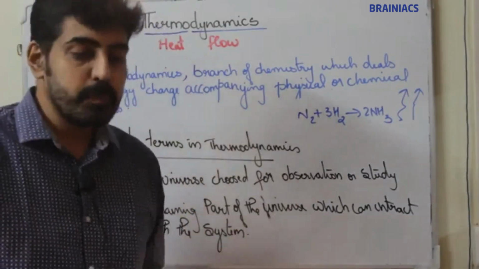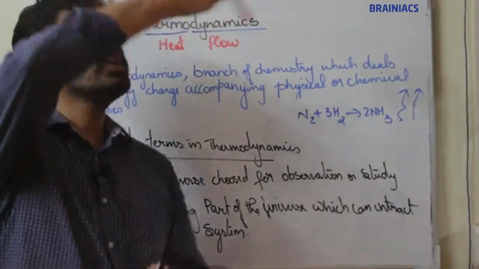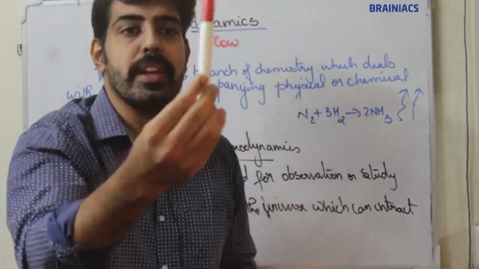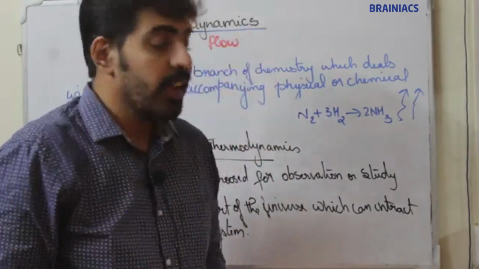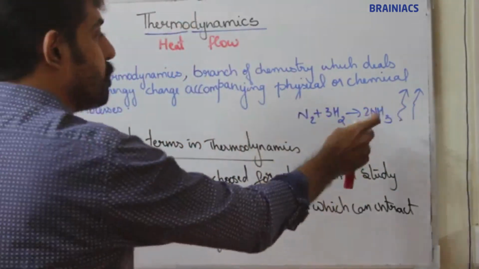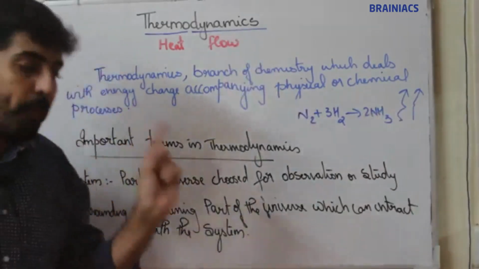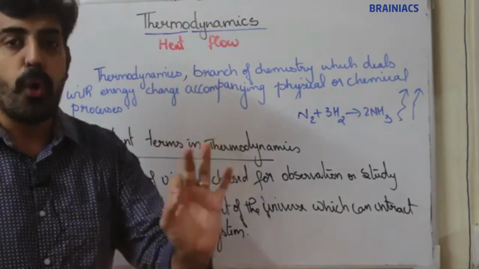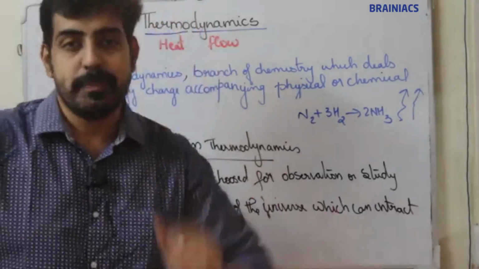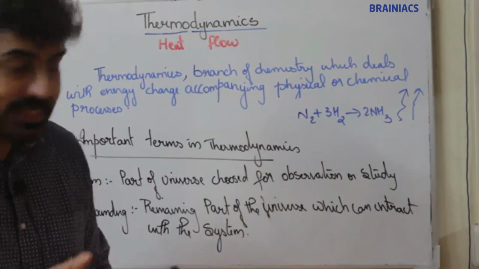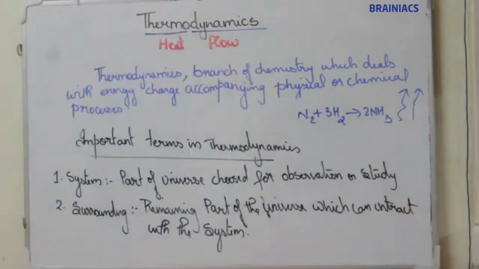For example, if I am going to study this pen, then this is my system. If I study this board, then this is my system. So system means the part of the universe chosen for observation or study.